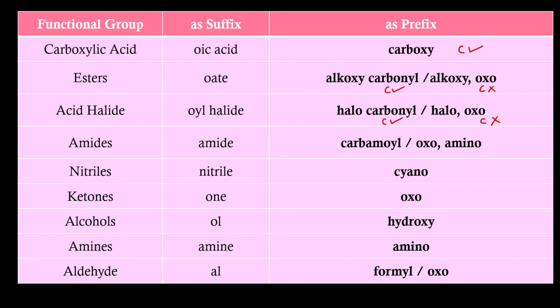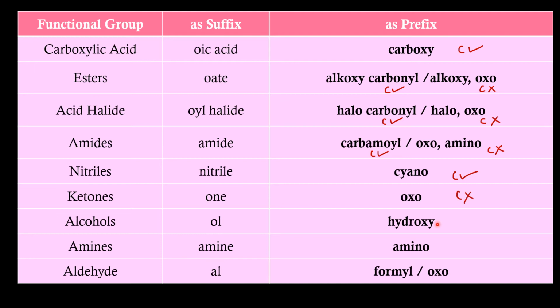For amides, prefix name is carbamoyl or oxoamino. When carbamoyl is used, carbon of amide is included in the name. When oxoamino is used, it is excluded. Nitriles, prefix name is cyano. Carbon of the nitrile is included in the name cyano. For ketones, it is oxo. Carbon is not included in the name.